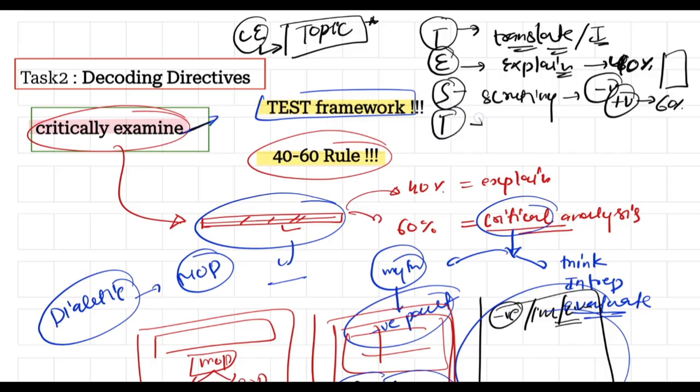And then comes T, which is take the judgment. What do you mean by taking the judgment here? Judgment means in the final way you have to do the conclusion in a very balanced way, okay. You have to conclude in a very inclusive or balanced way. That is what the critical examination kind of directive tells you, what kind of approach you should have. I think you understood this concept very well.